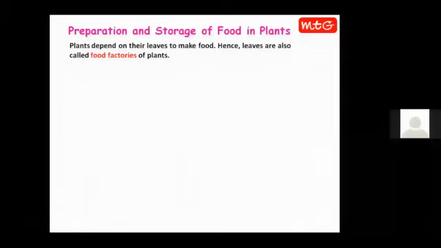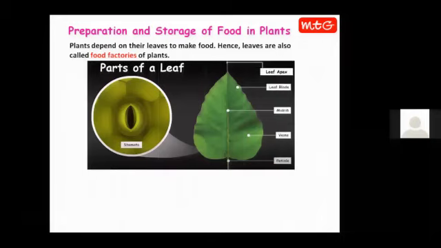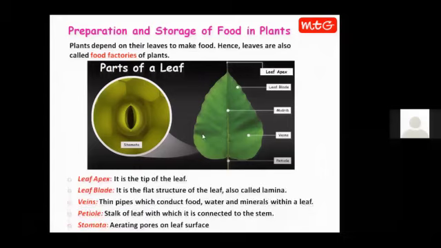Now, in order to understand the food making process better, we need to understand the structure of a leaf. Here is a detailed structure of a leaf where you can see different parts of a leaf. The tip of the leaf, where both the margins of this extended structure meet, is called leaf apex. Then this flat expanded structure is called leaf blade. It is also called lamina. We can call it either leaf blade or lamina.